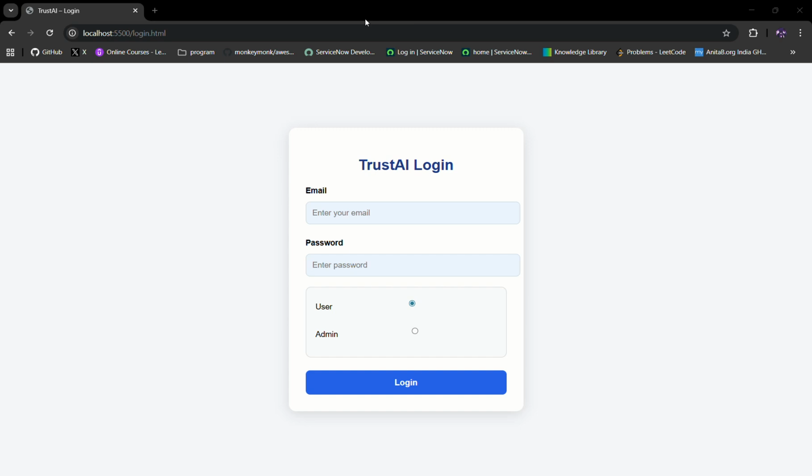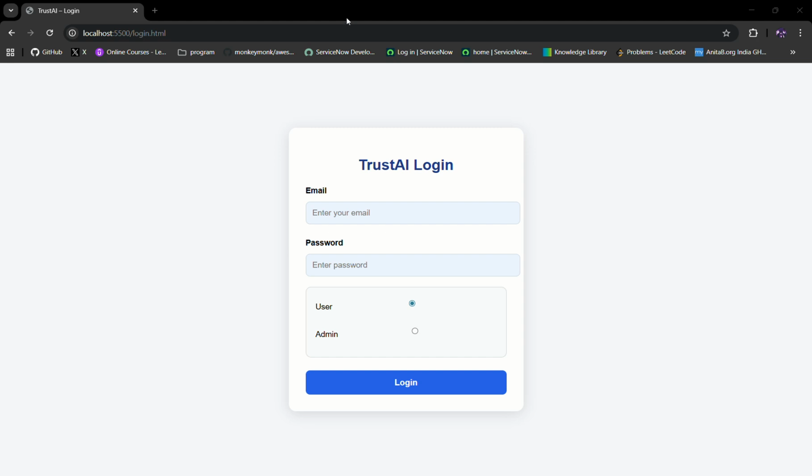An ethical AI framework designed specifically for transparent and responsible banking. In this case, I specifically chose loan approval because, one, it is one of the highest risk AI use cases in finance. It directly affects people's lives, jobs, homes, and education. Regulatory bodies require explainability and fairness for credit scoring. So that's why I thought I'll take loan approval as my use case.